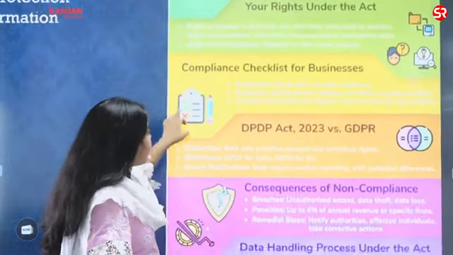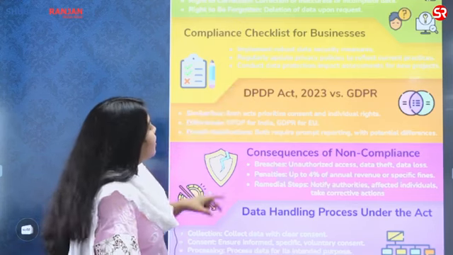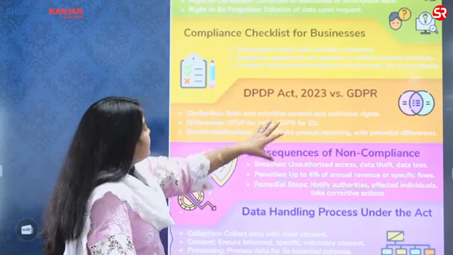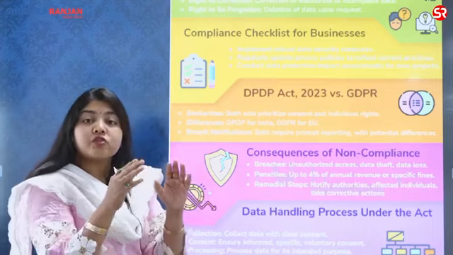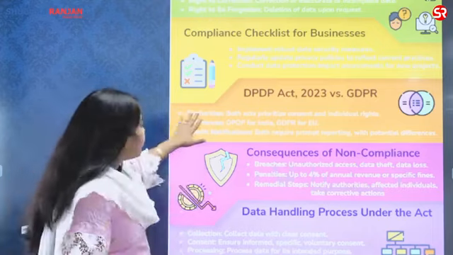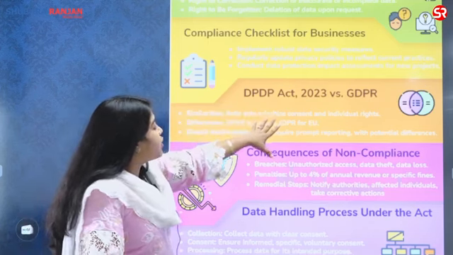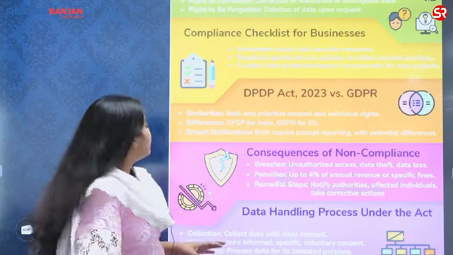Then you also have the DPDP Act, Data Protection Bill 2023 and the GDPR for EU. Why am I focusing on GDPR? Because that is from where we have made this act. हमने उसी से लेकर करा है. Similarity is both acts are prioritizing the consent and the individual rights.